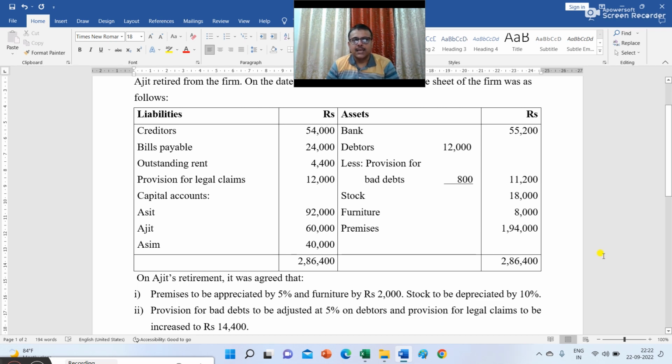And on the asset side we have bank 55,200, debtors 12,000 less provision for bad debt 800, 11,200, stock 18,000, furniture 8,000, premises 1,94,000. Total of assets and liabilities is 2,86,400.